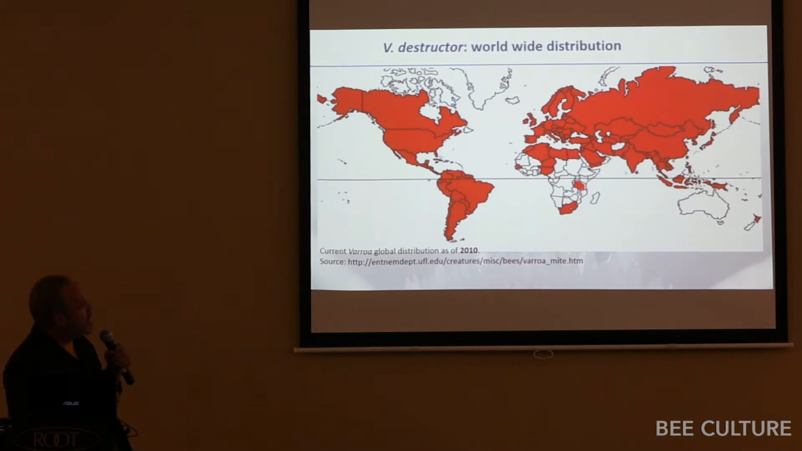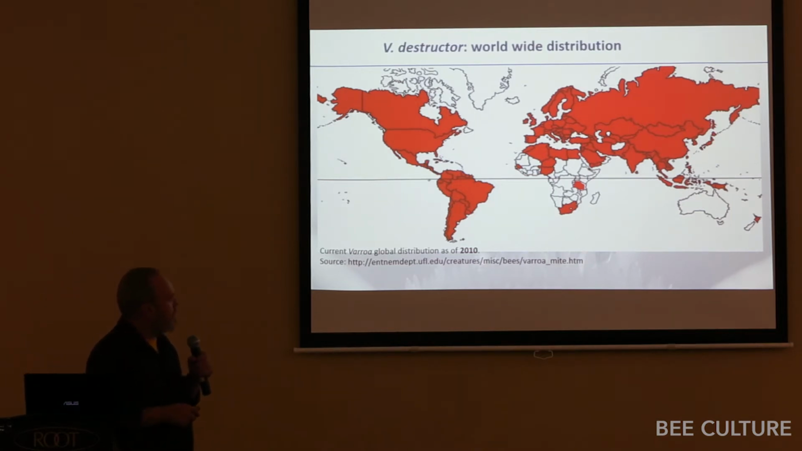There are only a couple of small places that don't, like the island of Newfoundland, which doesn't have mites. We see a couple of islands still in the Caribbean that don't have mites, but mostly mites are everywhere we keep bees except for Australia.